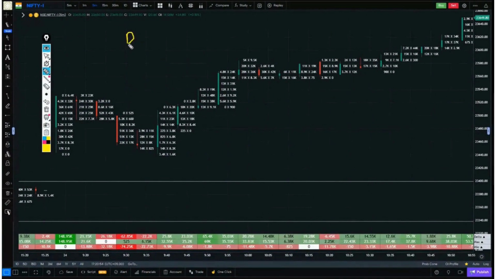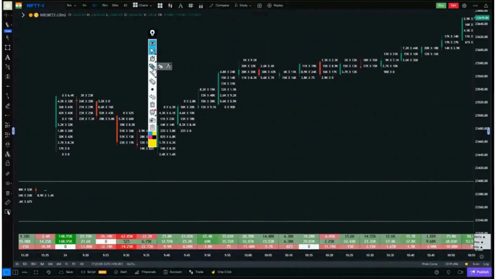Now, what is delta? Delta simply tells us the difference between buyers and sellers. Let's take the first candle. What is the delta of this first candle? It's around 148,000. And this is a green delta, meaning it's a positive delta. It's in the green box.